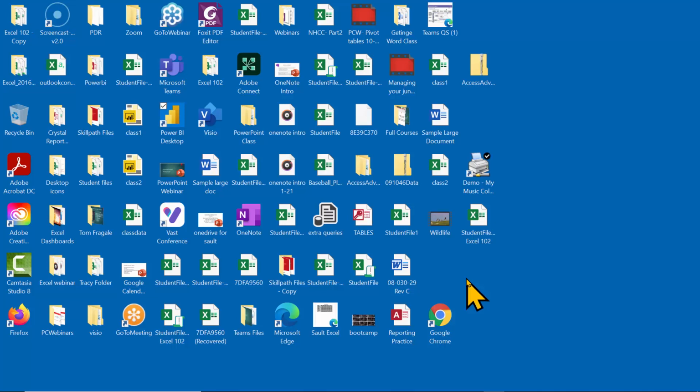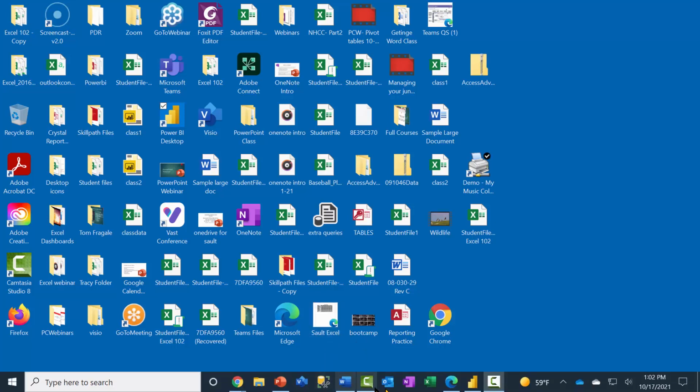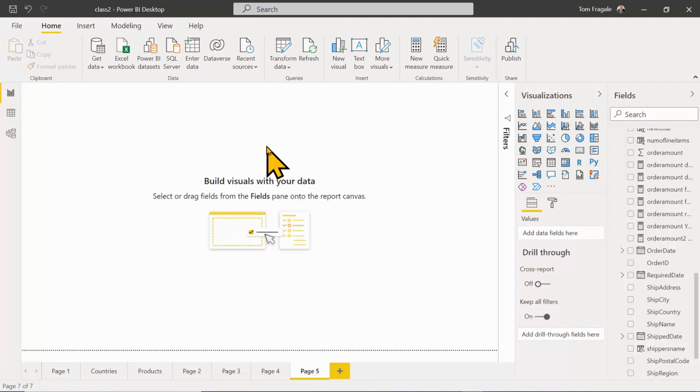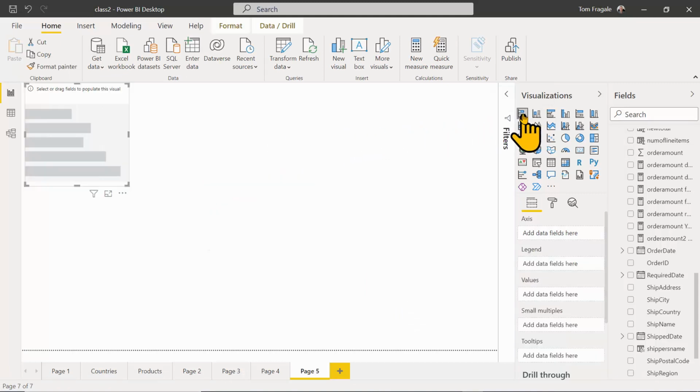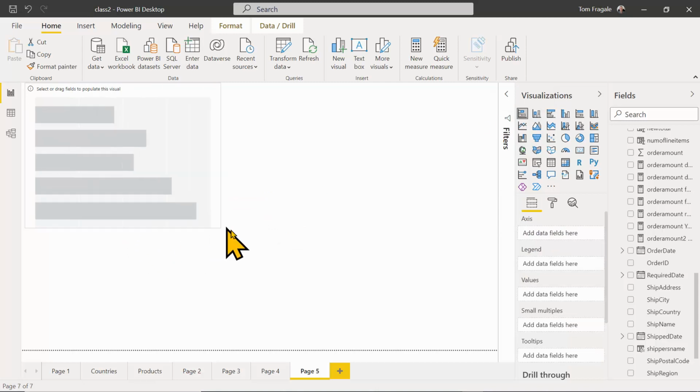In this video, I want to show you how to make a new report in Power BI that's called a small multiple. So let's go into Power BI. And I'm just going to make a quick visual here. So I'll use the stacked bar chart. And I'm going to go ahead and expand that.